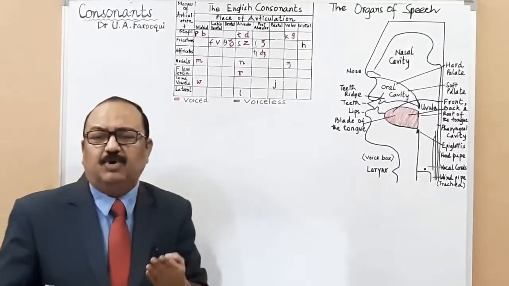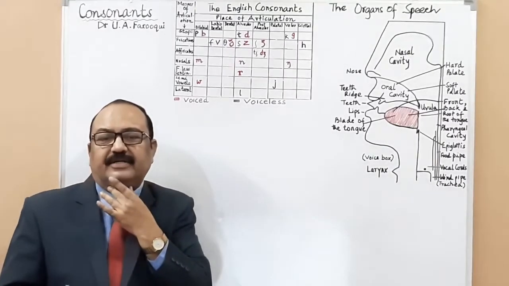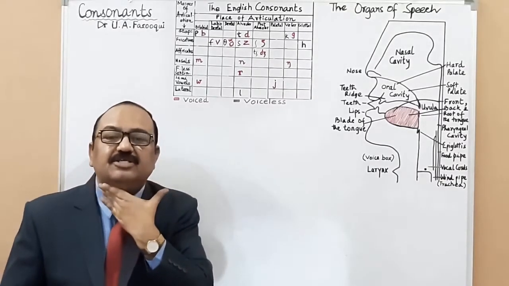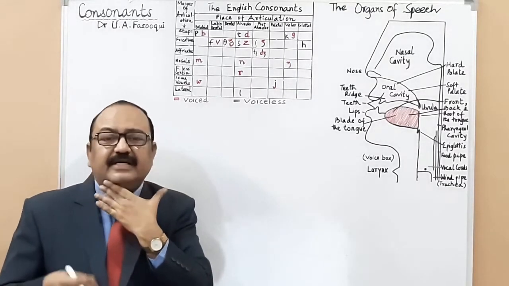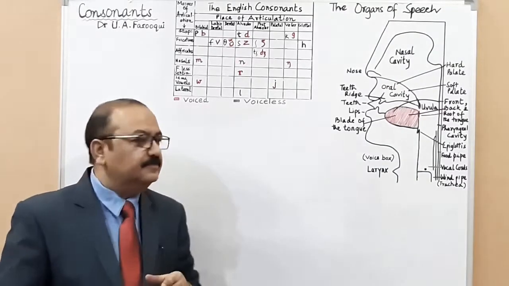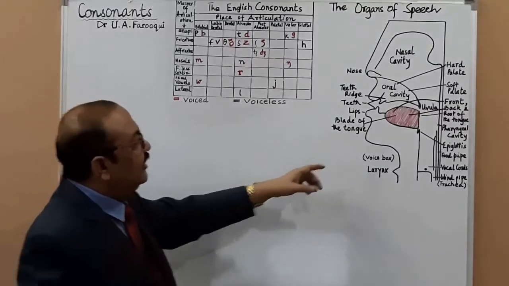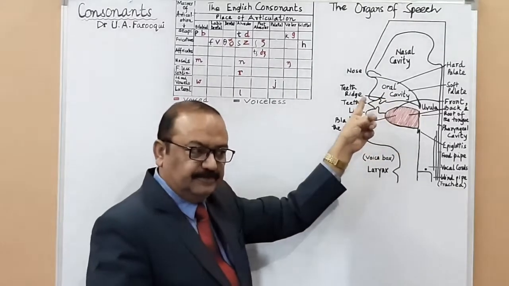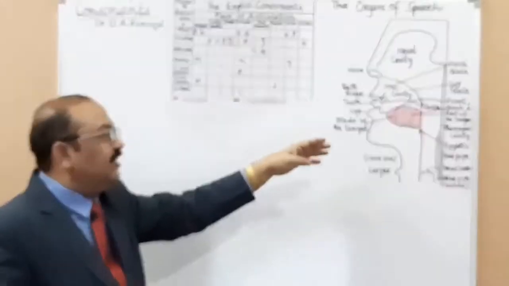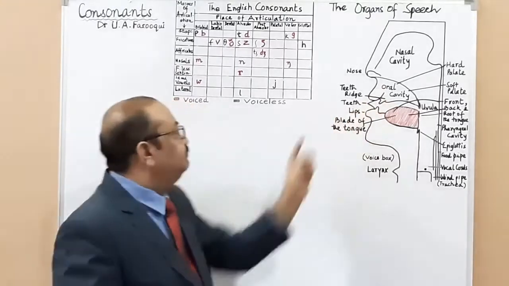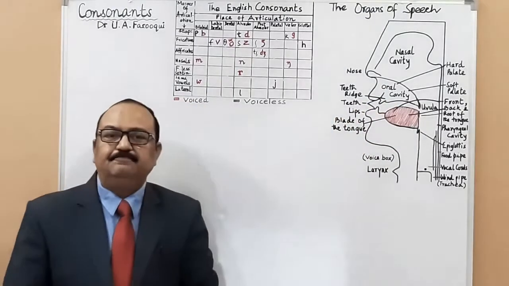This also depends upon the vibration of the vocal cord. Okay? You can feel the vibration here, the vocal cord. And also release of air. Sometimes release of air is through the mouth, and sometimes it is through the nose. The air can be released through the mouth or through the nose. Is it okay? Yes, sir.